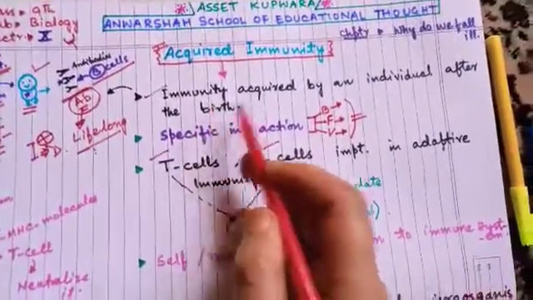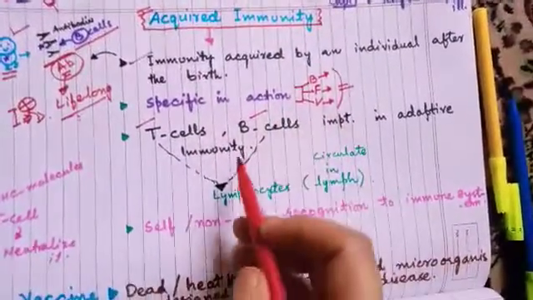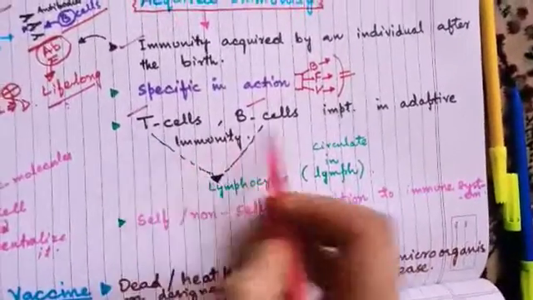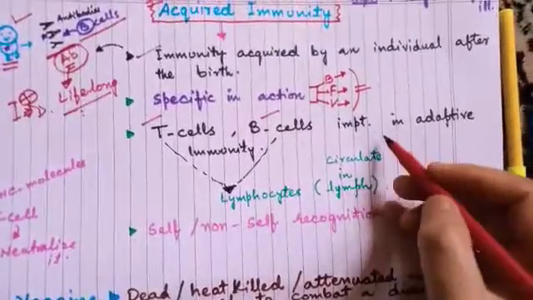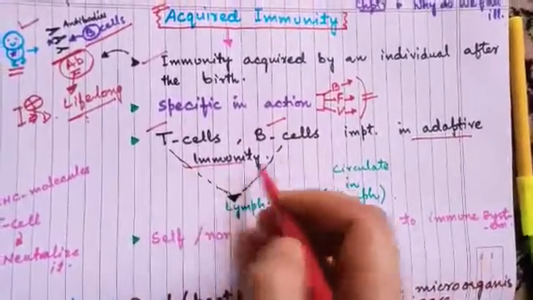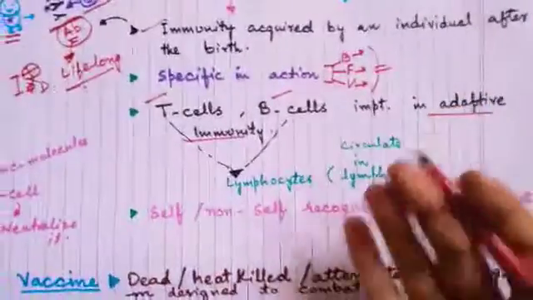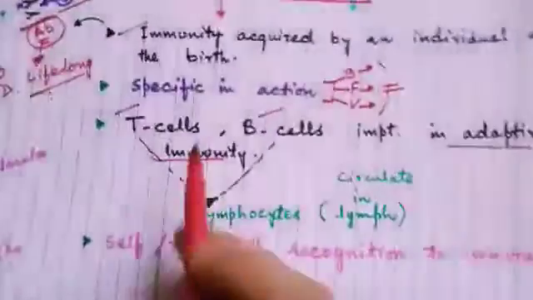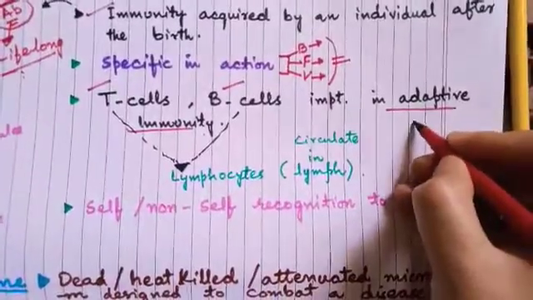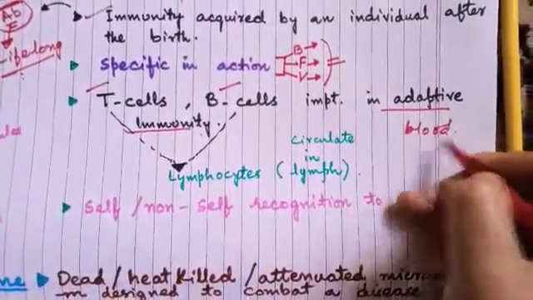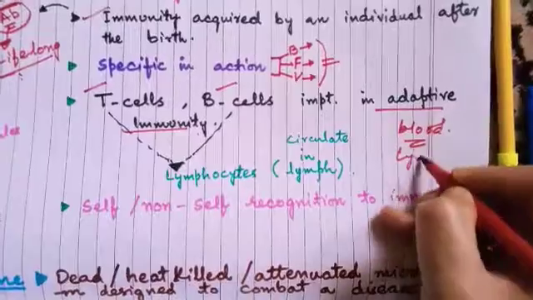Now these two points are clear. T cells and B cells are very important in this acquired immunity. Acquired immunity is also called adaptive immunity because it is adapted after the birth. In our body, like blood, there is another fluid called lymph.